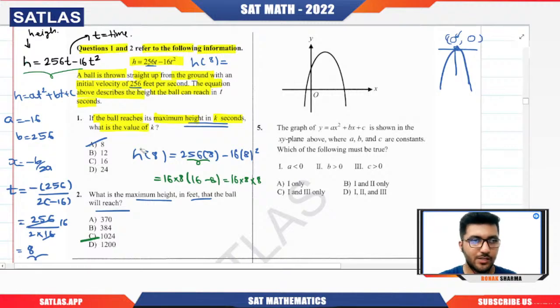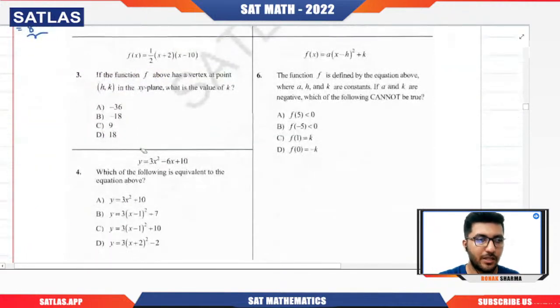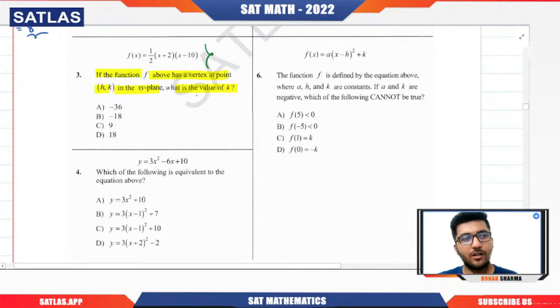Now next question. Question number 3 and 4. Question number 3 is saying if the function above has a vertex at point h comma k in the xy plane, what is the value of k? So they are asking for the k, or basically the y coordinate of the vertex. Now students will do one thing. They will try to convert it into other format.